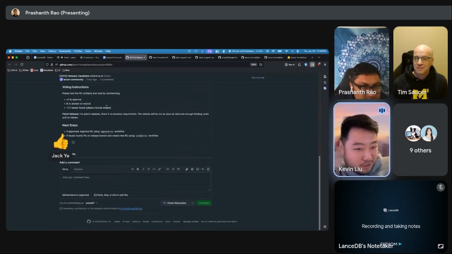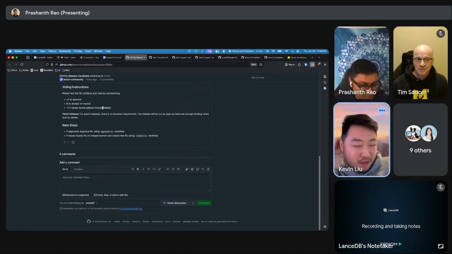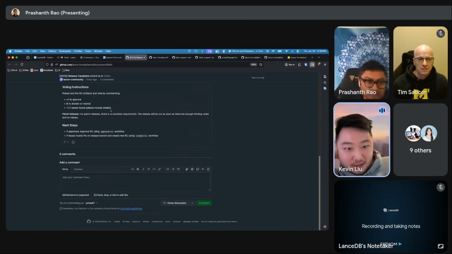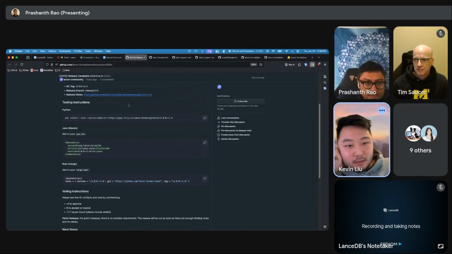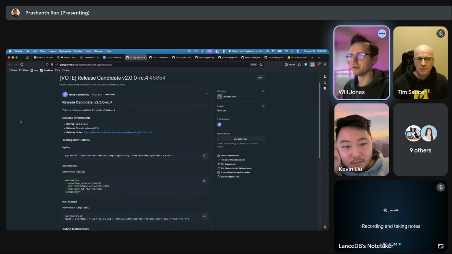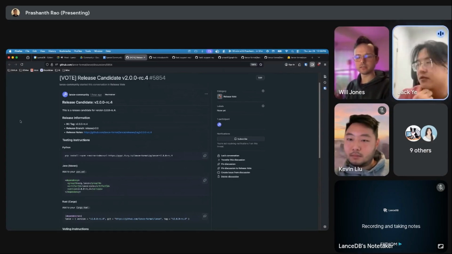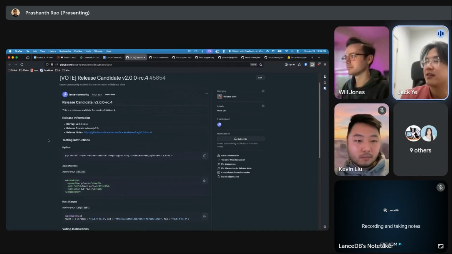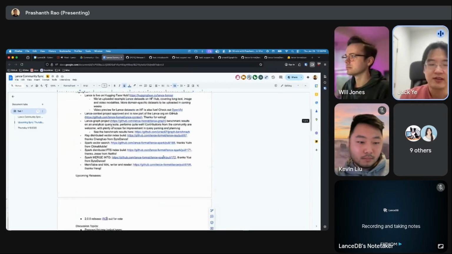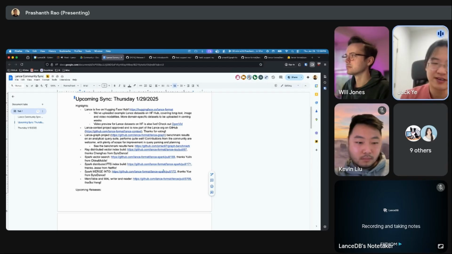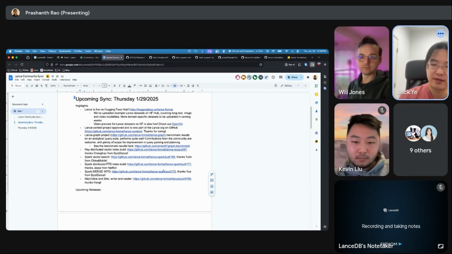I had some issues doing verification a long time ago. I think this is for 1.0.0. So I'll take another look at this and see if I can get it running. Out of curiosity, does anyone run verification in, like, Lance Spark, for example, with this? Yeah, I think for the Spark and the Rust projects, last week I added the autobump feature as well. So currently, I think there should already be a PR that is bumping this to the latest RC, and we will see that all the tests are passing.